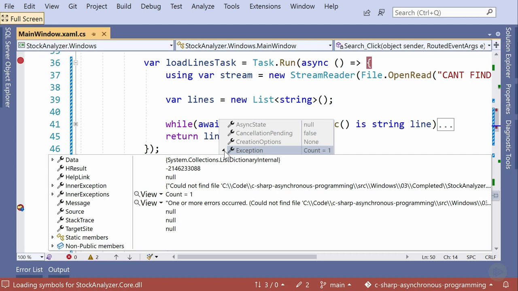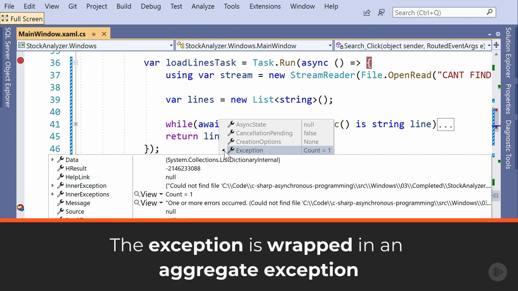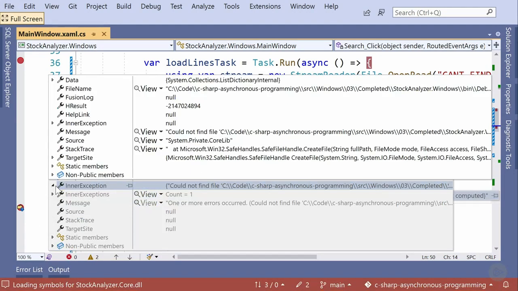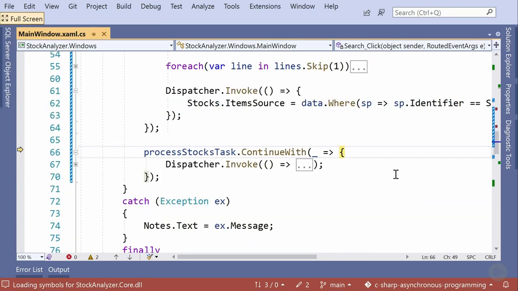Since we are using the task parallel library and not using async and await, the exception that we get here is an aggregate exception. This means to get any valuable information out of the exception on this particular task, you have to look at the inner exception. You will see that it will continue to execute the next continuation as well.